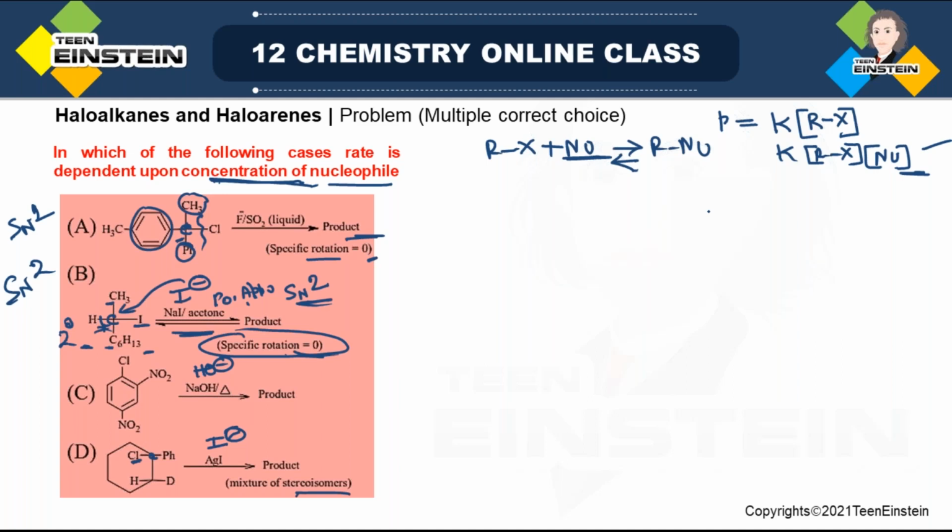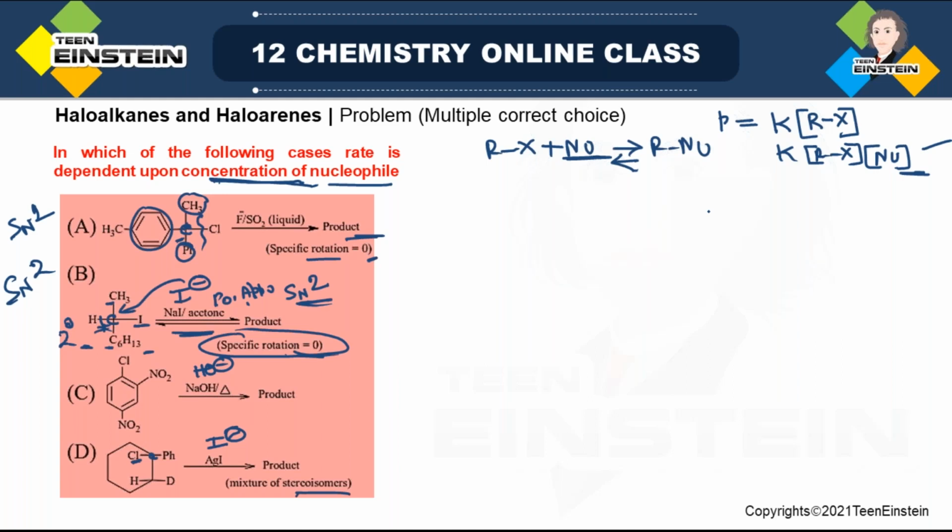So when the concentration of nucleophile is increased, product formation will also be increased, because the equilibrium will be shifted from the left-hand side to the right-hand side. That means rate is dependent on the concentration of nucleophile. So this is another point of view from which you can understand that option B will be essential.